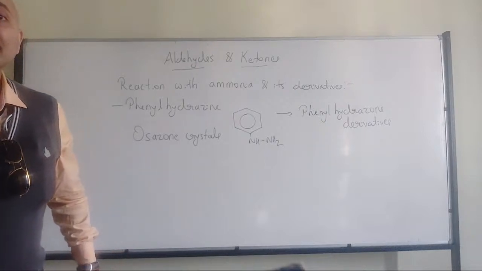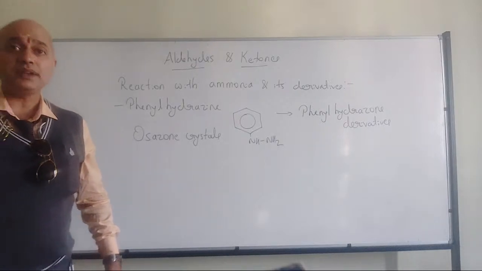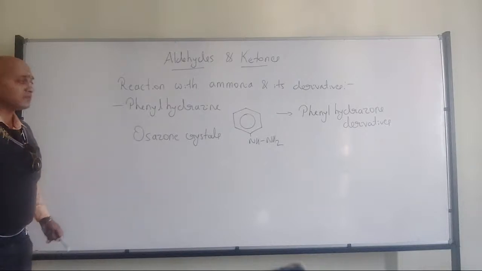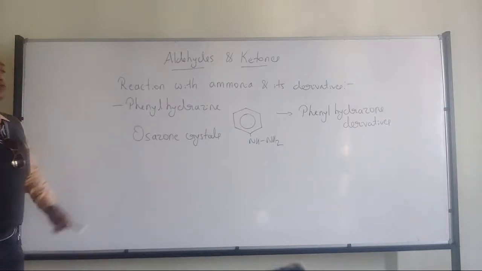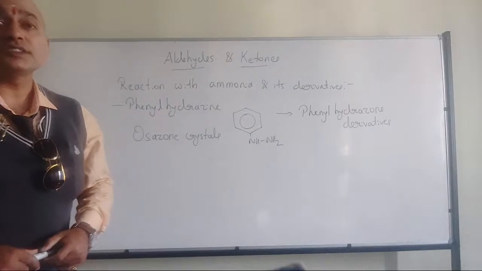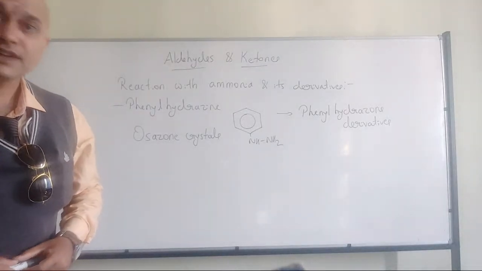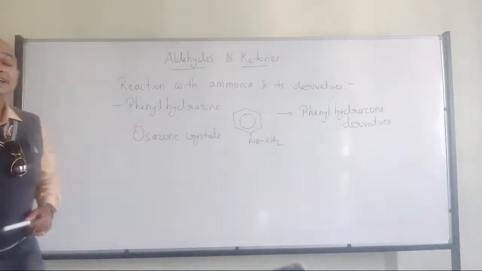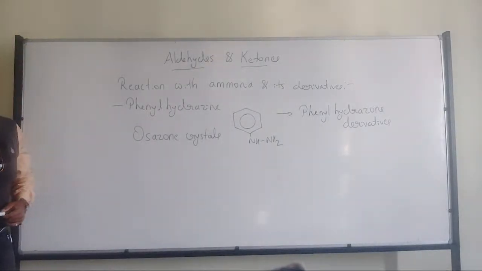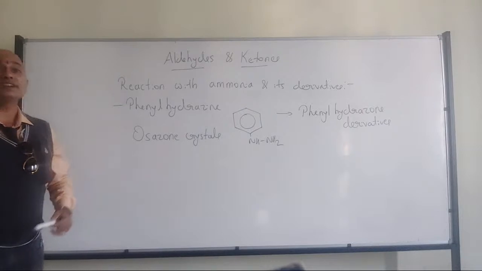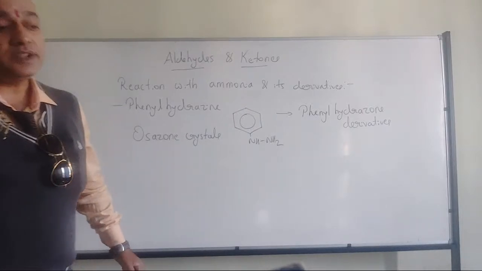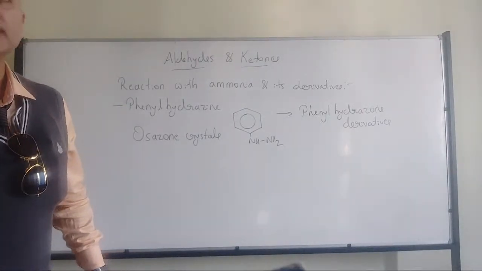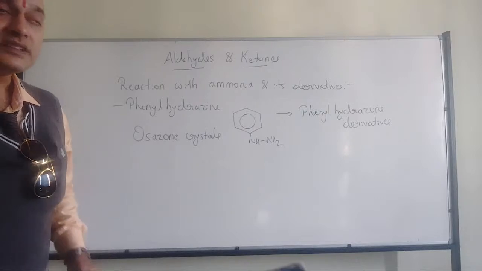So distinguishing or identifying these sugars can be performed by using the shape of these osazone crystals. These osazone crystals are nothing but phenylhydrazone derivatives of these sugars, which will form different shapes. So got my point?